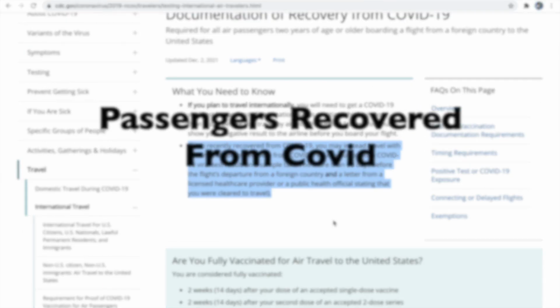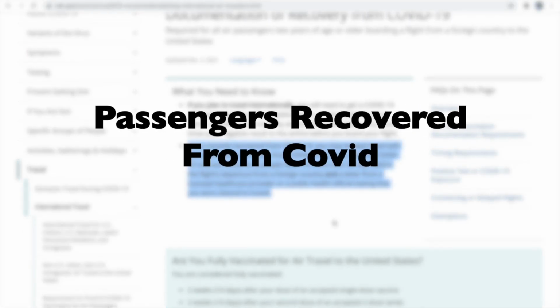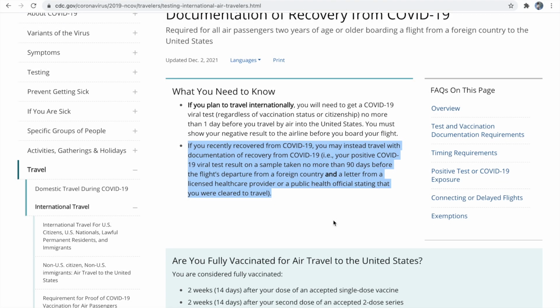So, if you have recently recovered from COVID-19, then you can carry a recovery letter instead of a negative COVID report. So, you have to carry a positive COVID report which was taken not more than 90 days before the flight departure time, along with the doctor's note stating that you have recovered from COVID-19 and you are clear to travel.